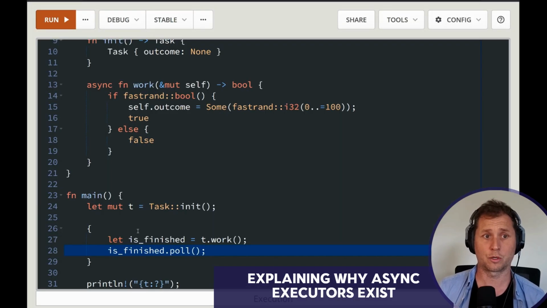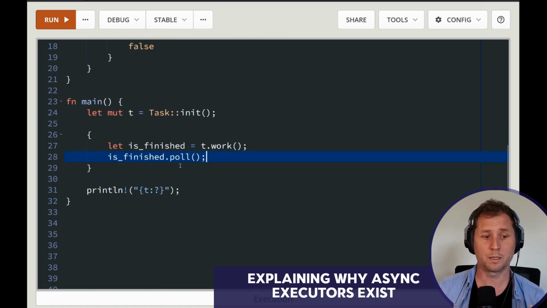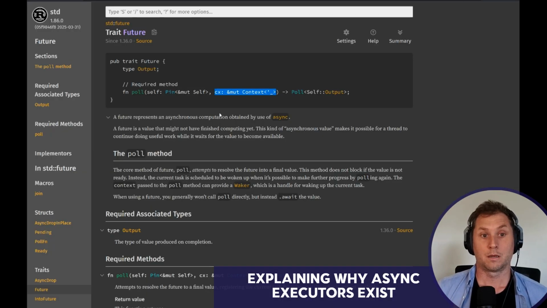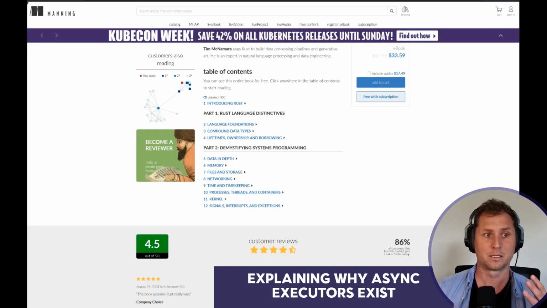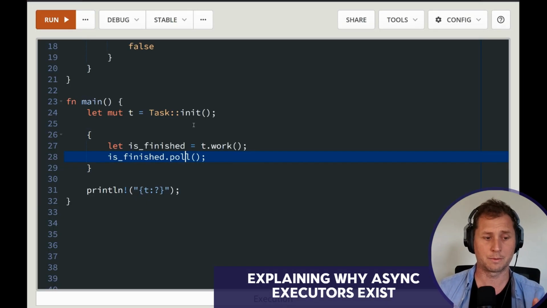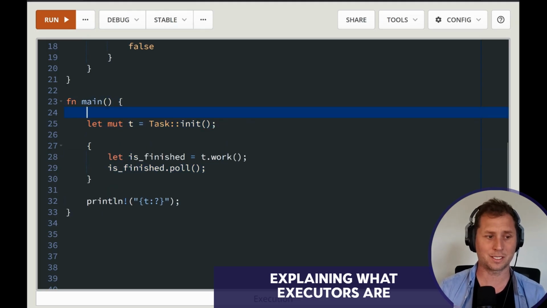Polling, or calling poll, is the way that you get a future to do some work. Another word you might use is step, or you could ask it to move forward in some way. You are essentially nudging the thing forward. We need what's known as an executor. And an executor, you could think of as conceptually like this.